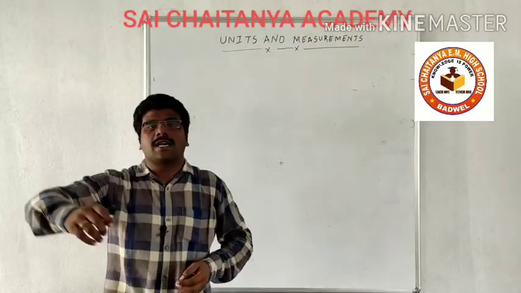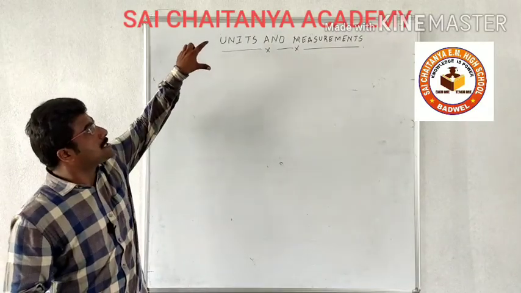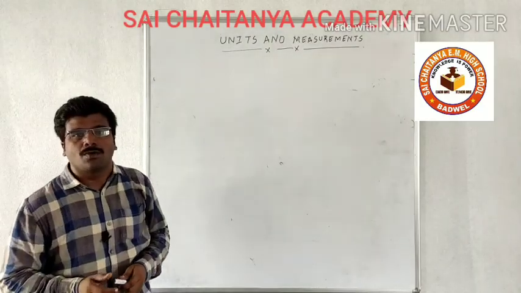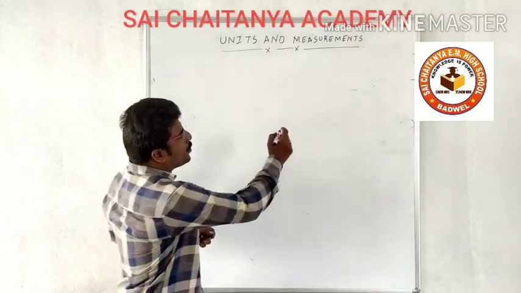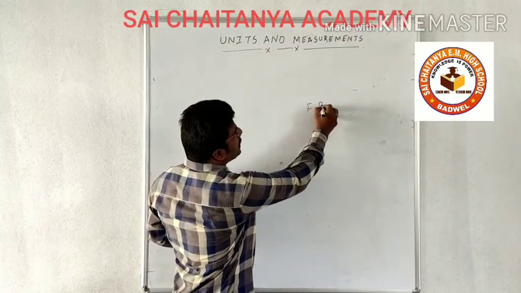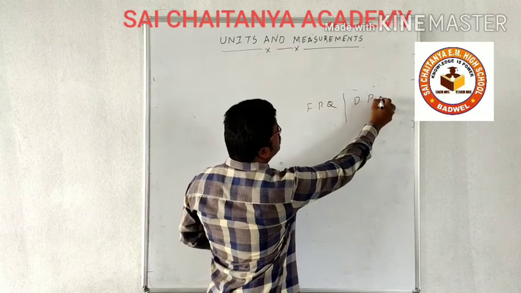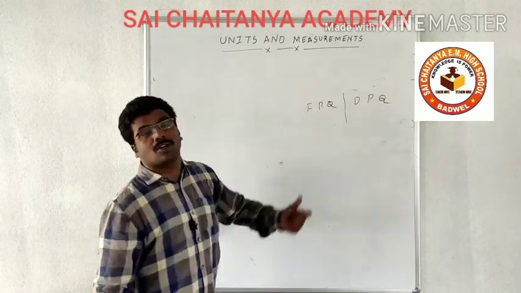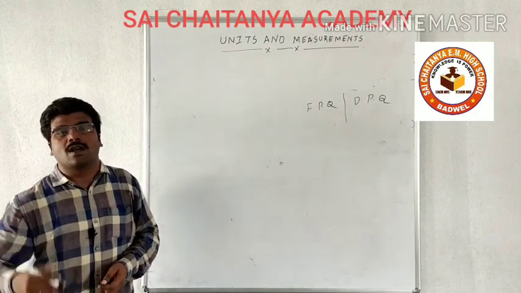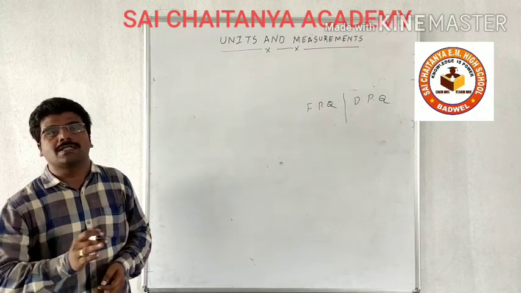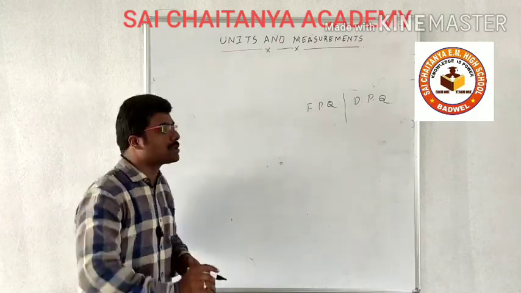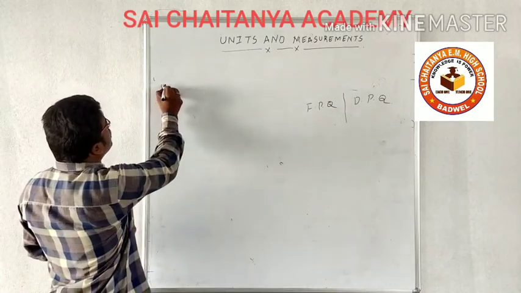Okay, in the last class we discussed units and measurement. We discussed what a fundamental physical quantity and a derived physical quantity are. These are the topics which we discussed in the last class. Today's class we are going to discuss the unit of measurement.